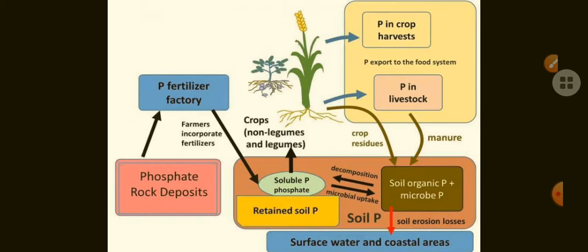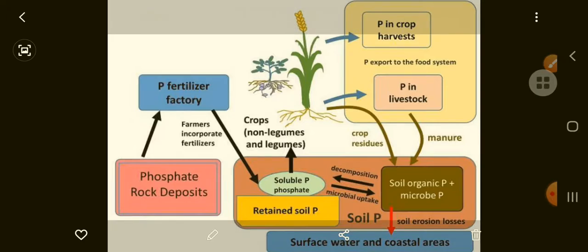Inside the soil some phosphorus is also lost through the leaching process. Along with the water, some amount of phosphorus is percolated into the deep layers of the soil, and here a major amount of phosphorus combines with calcium, iron, and aluminum and becomes insoluble in the soil.